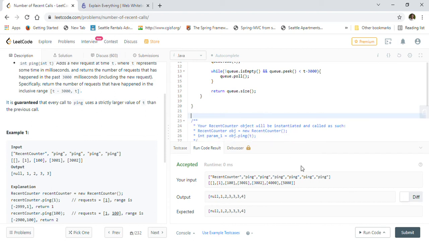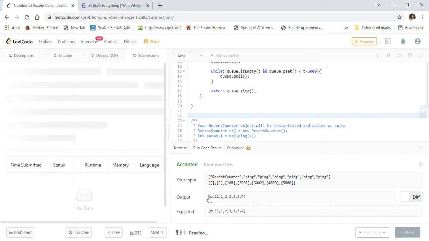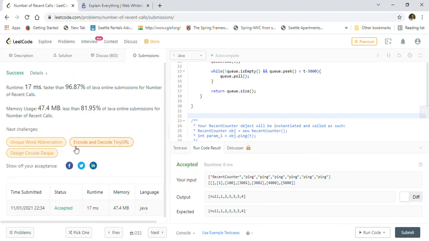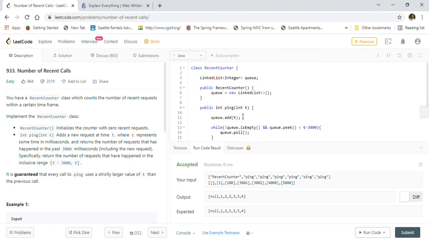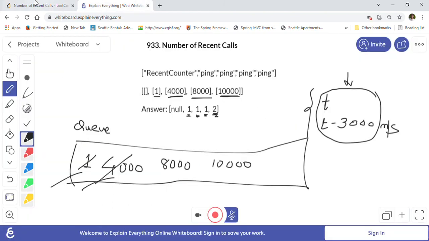So let's go ahead and submit our solution now. So our solution got accepted with almost 97% better than other submissions, and 81% better on memory usage, which is pretty good. So this is the way we can solve the number of recent calls problem with the help of a linked list and queue. So the logic and example I already explained to you.